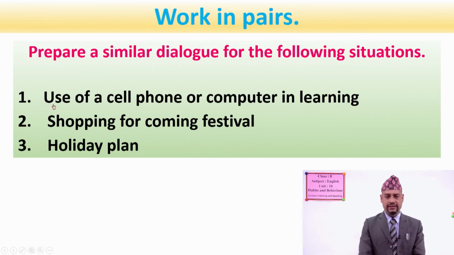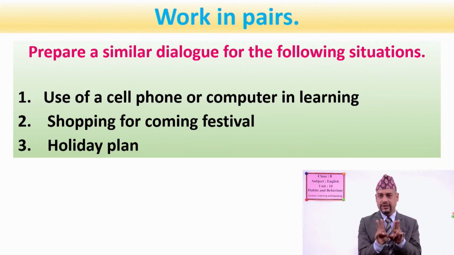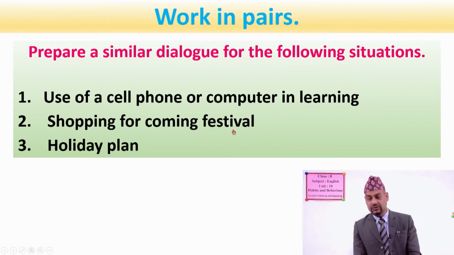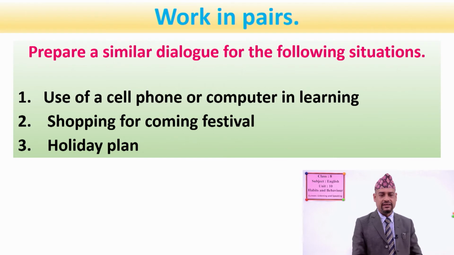So the first one is use of a cell phone or computer in learning. So you have to write a short conversation between 2 friends. Here in the sense you have to speak. And another is that shopping for coming festival. So your plan for shopping, that festival is coming near, okay? Another is your holiday plan.